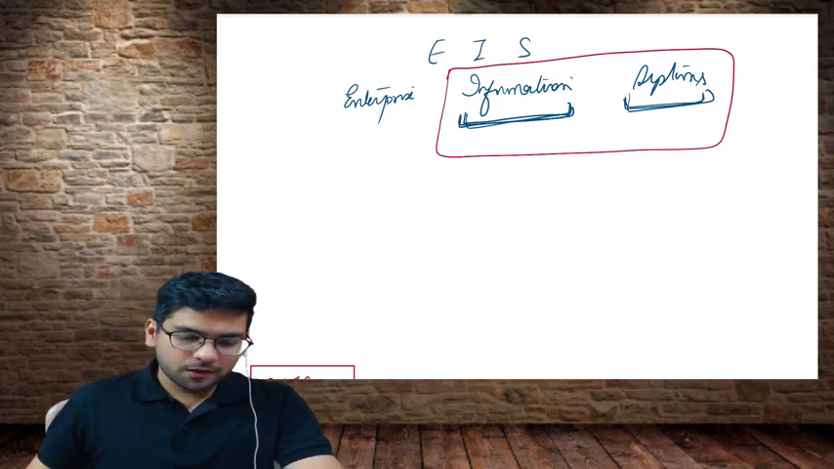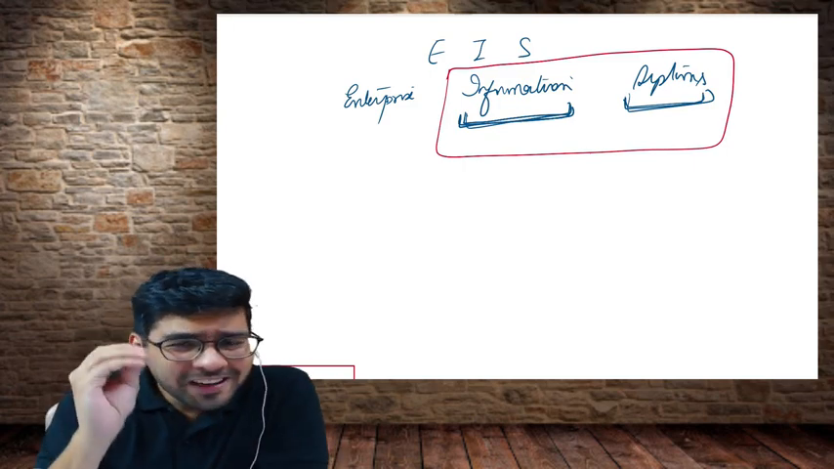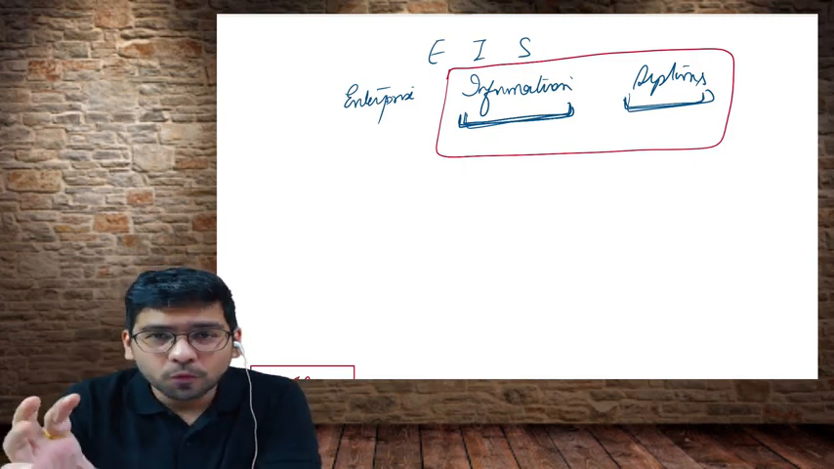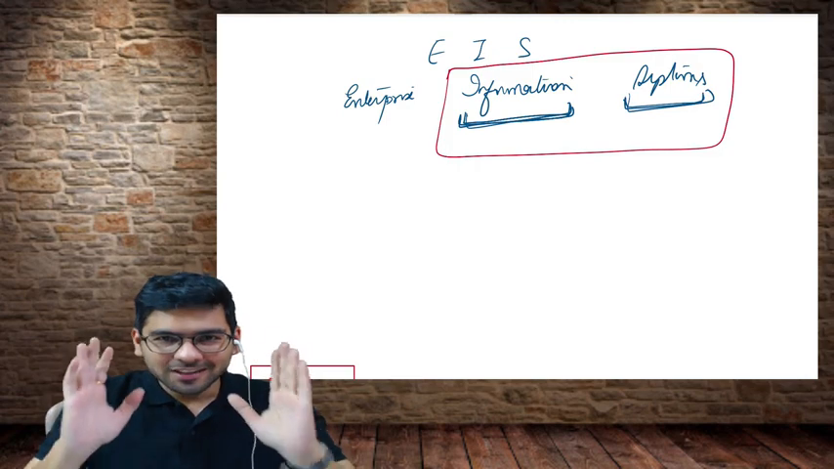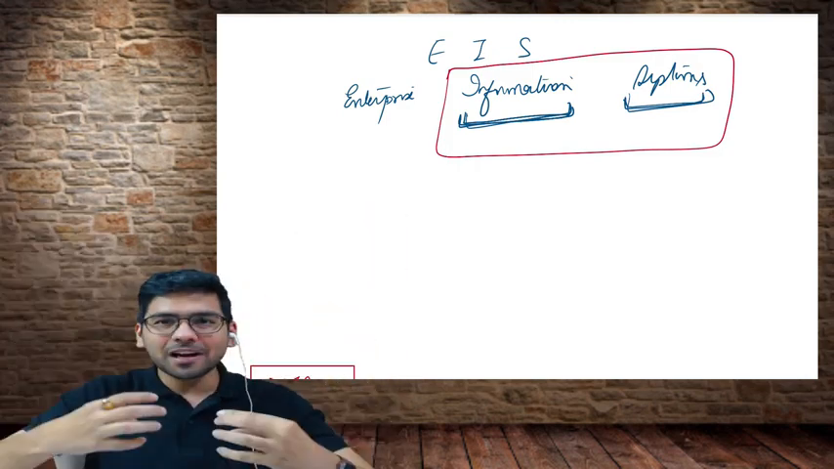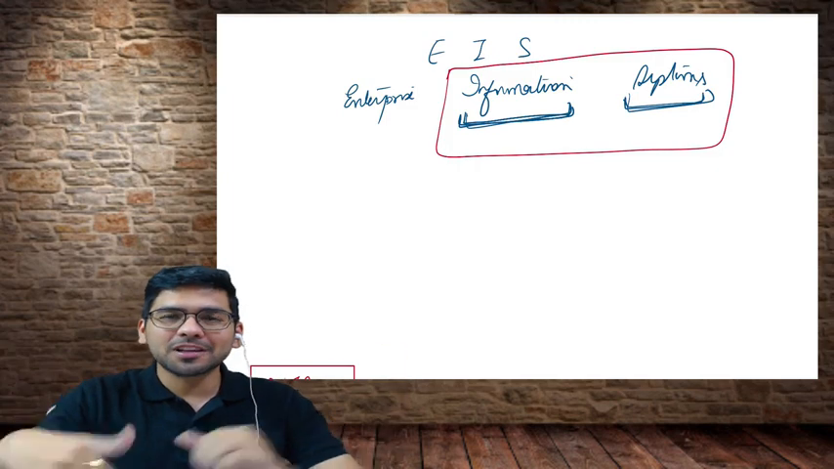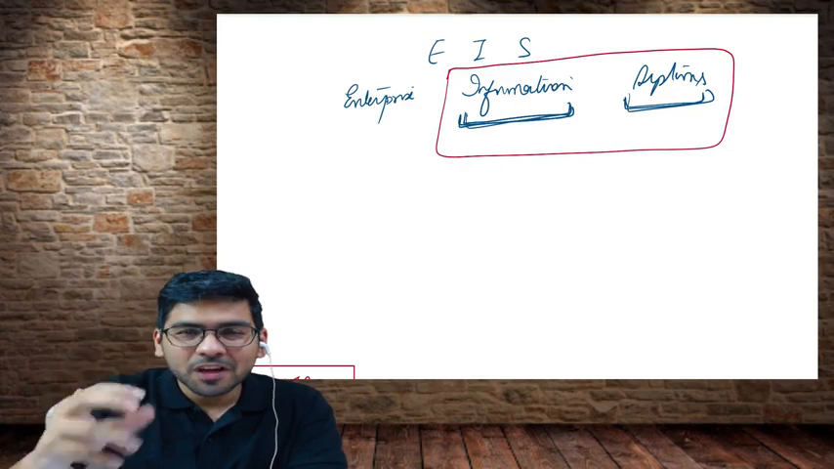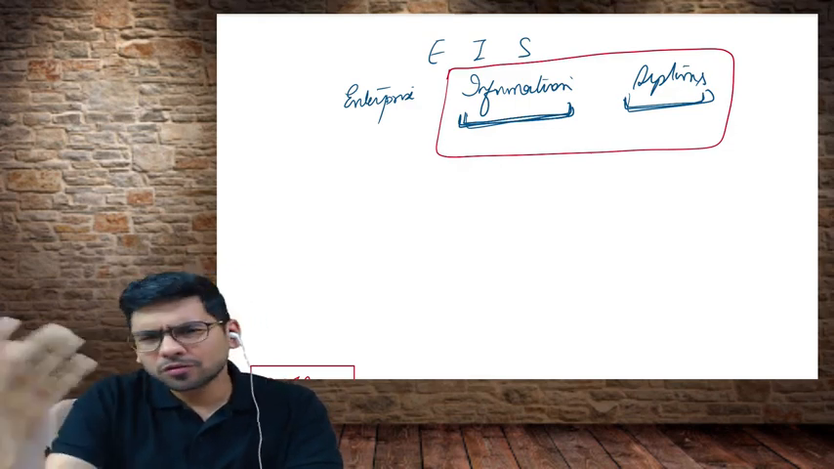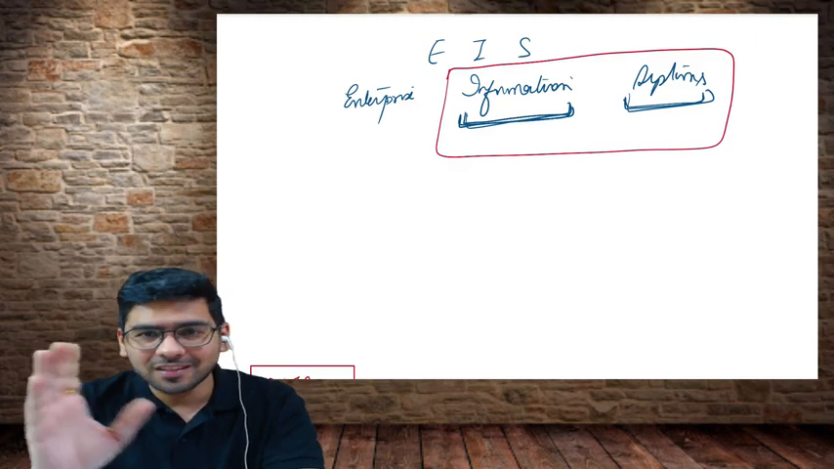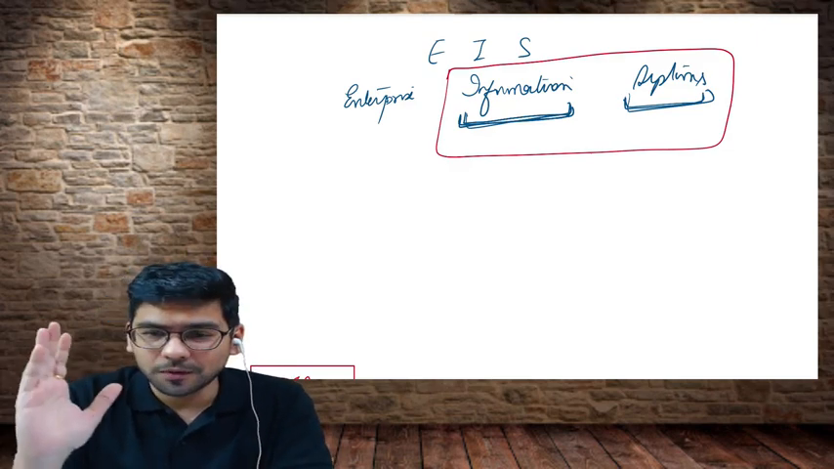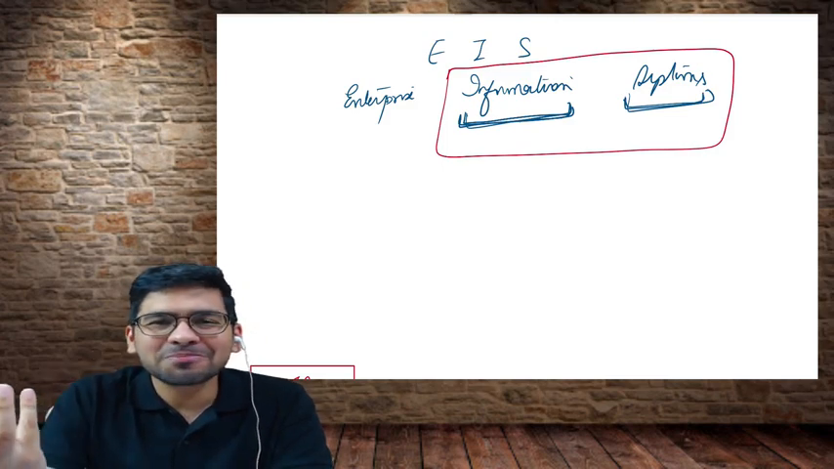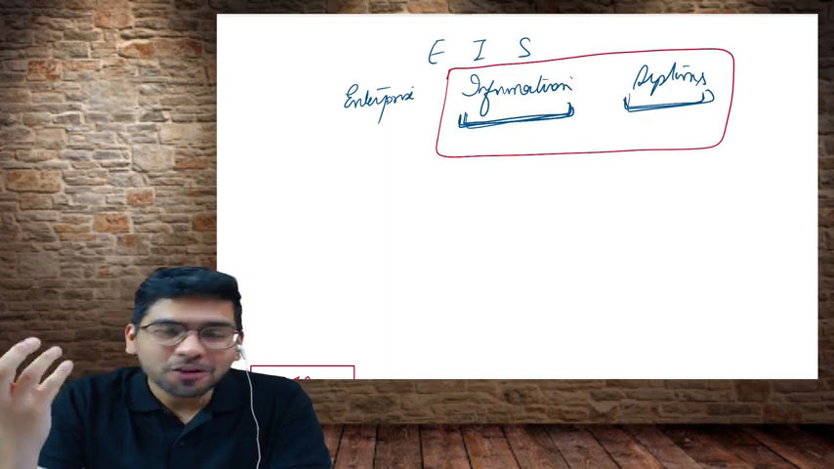In very layman's terms, any system which takes in data, understand it very clearly, any system which takes in data, processes it, and gives you information is called an information system. Do you all agree with this? Any system which takes in data, processes it, and gives you information so that you are able to make or take decisions is going to be called an information system. That's the very simple meaning of the word information system.